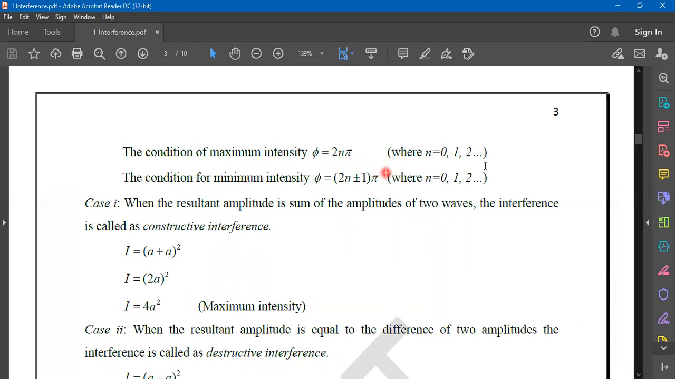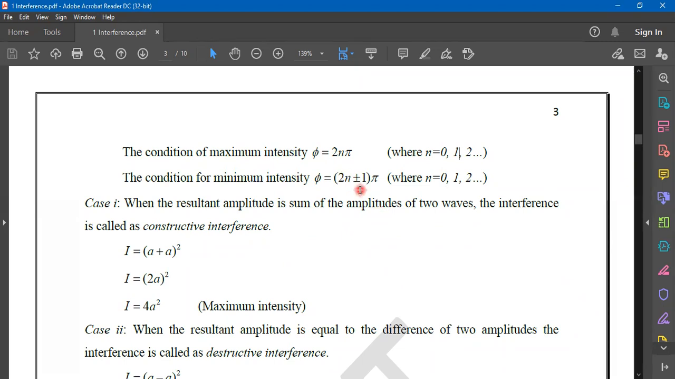And at the same time, we also specified that when the crest of the first wave falls at the trough of the second wave, the resultant intensity depends on an odd multiple of phase. So odd multiple, you can see here, 2n plus or minus 1. 2n plus 1 and 2n minus 1 both give you odd numbers only.